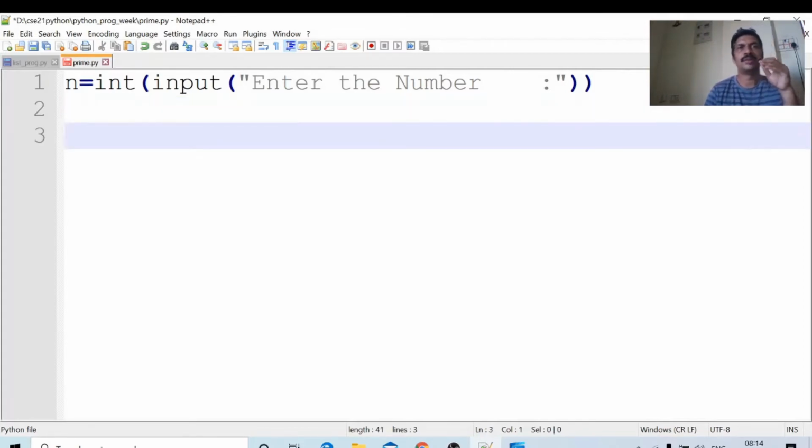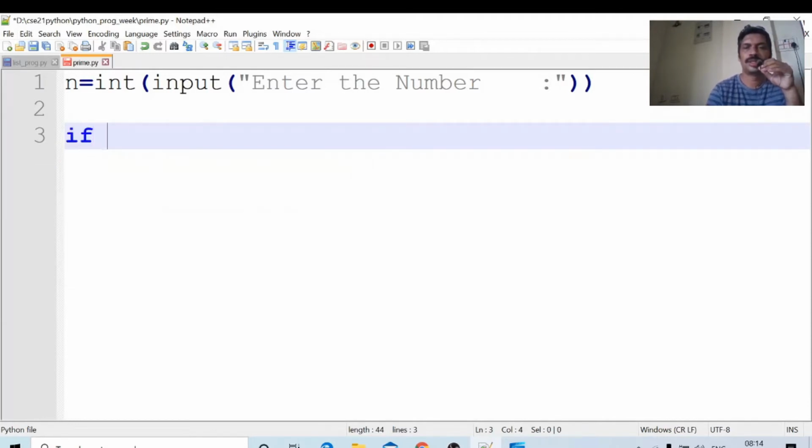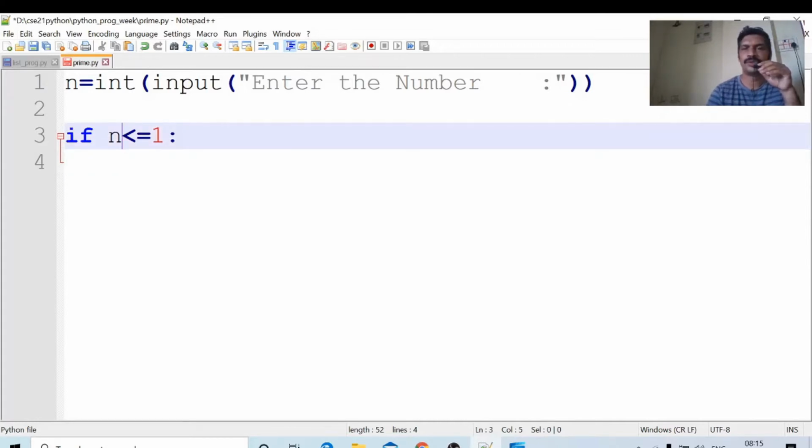Next, I will write the loop. If n is less than or equal to 1... Okay, we will do it for greater only.